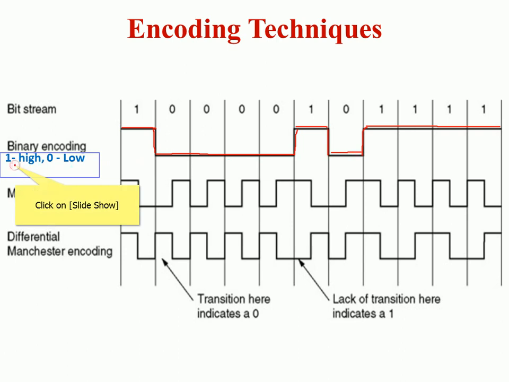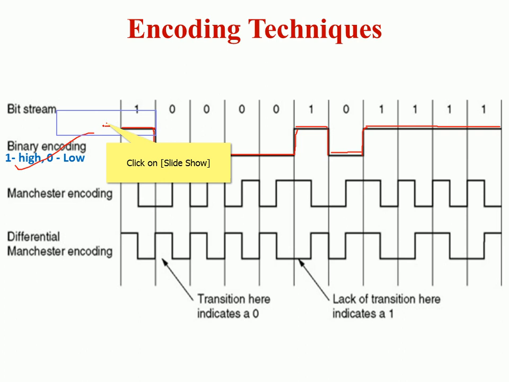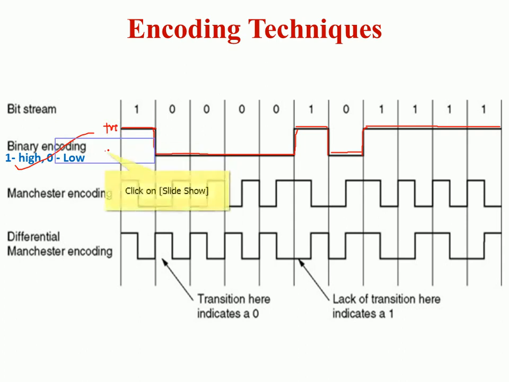So I hope you all have understood. 1 is high and 0 is low, or 1 is positive, what we say, this is positive, and this is negative.